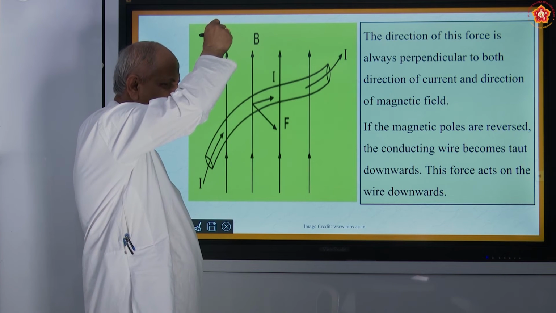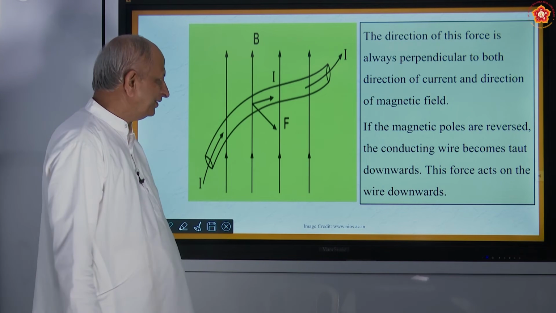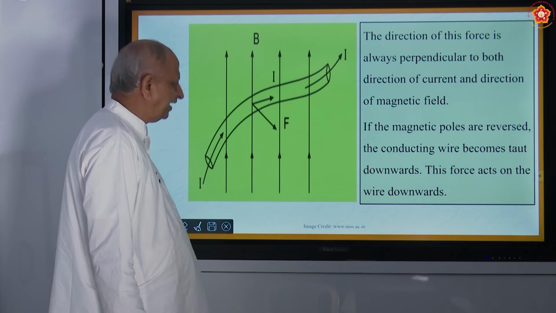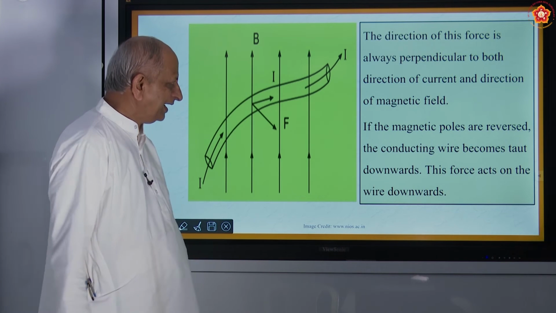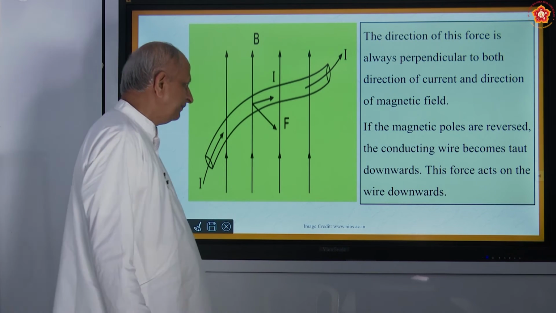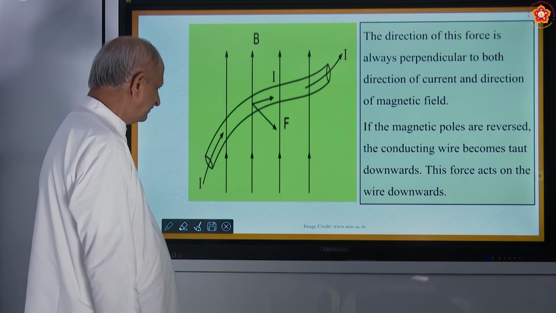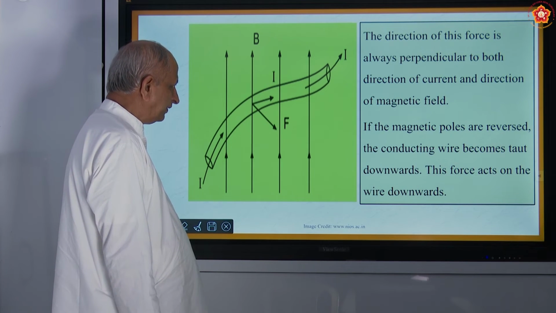So the activity shows the relation between magnetic field and electric current, and the deflection shows that there is some influence because of the current flowing through the wire.